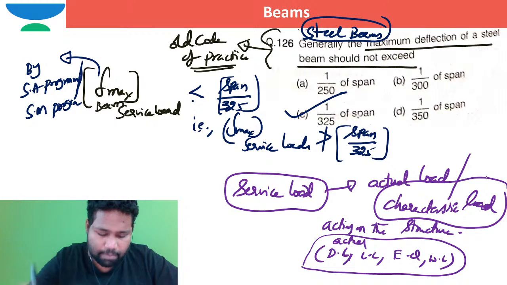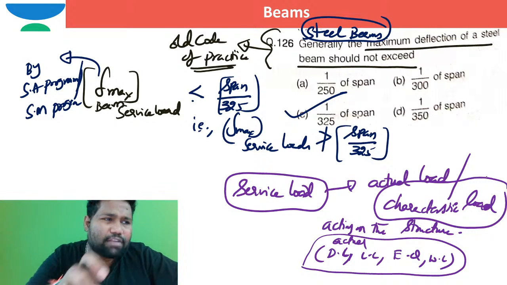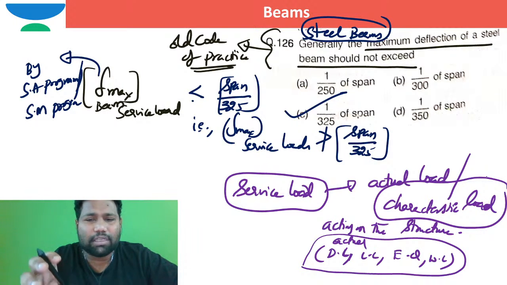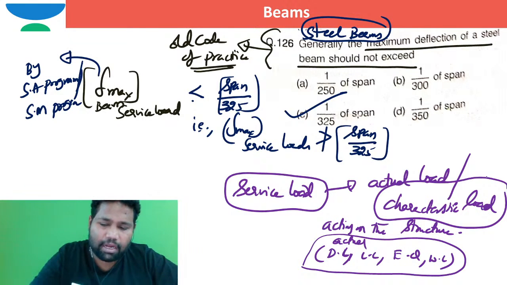Is that okay? It is not just dead and live loads, it is any actual value of dead load, live load, wind load, earthquake load, any load. If I consider the actual load that is developing on the structure, that is nothing but service load, right? Is that okay?